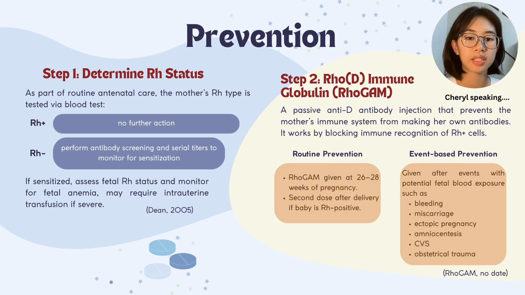To prevent sensitization in the first place, Rho(D) immunoglobulin is given. It contains passive anti-D antibodies that block the mother's immune system from making her own antibodies. There are two types: routine prevention, given at set times during pregnancy and after birth, and event-based prevention, given after events like bleeding or trauma that might expose the mother to fetal blood.